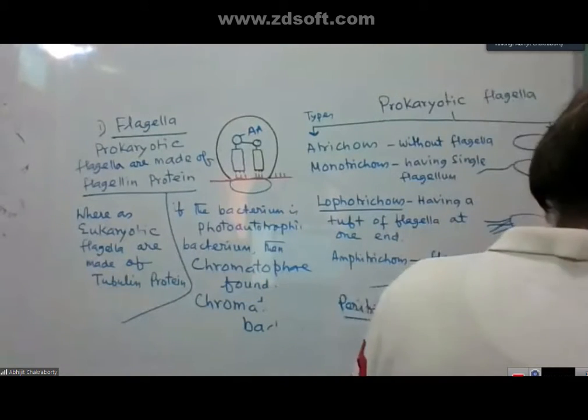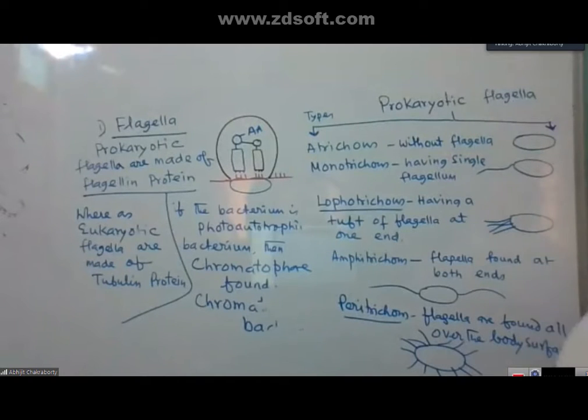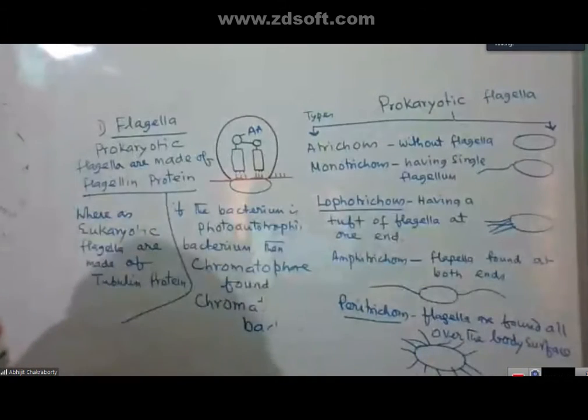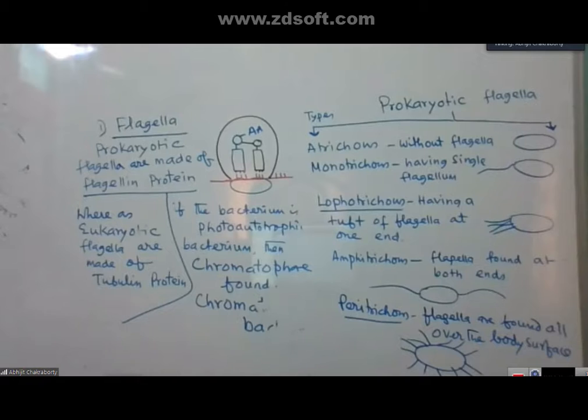So, another scientist who got a new thing. What did he get? Thiemann. The scientist is called Thiemann. What did Thiemann propose?